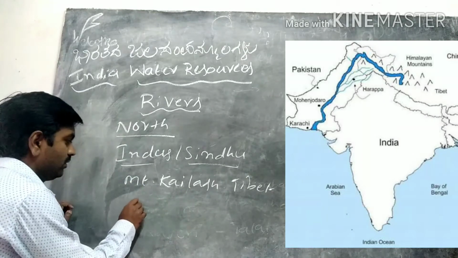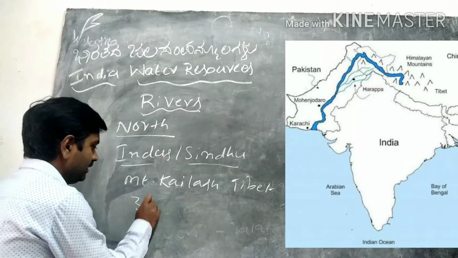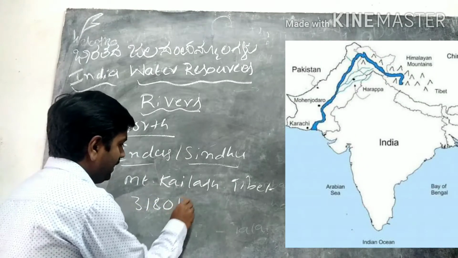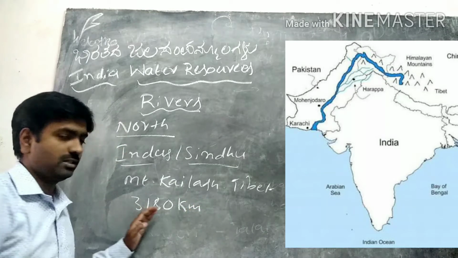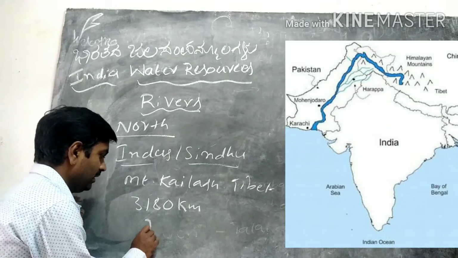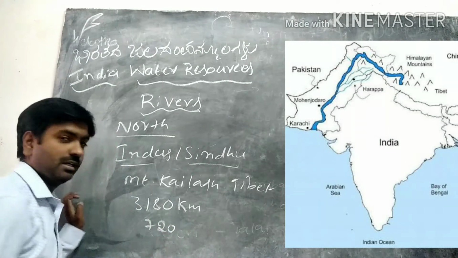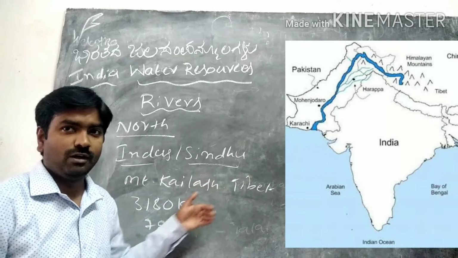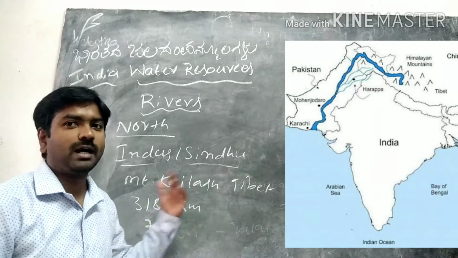Then it flows 3,180 kilometers. In this 3,180 kilometers, the Indus River flows in India for 720 kilometers. So the major part of the flow of the Indus River is in Pakistan.